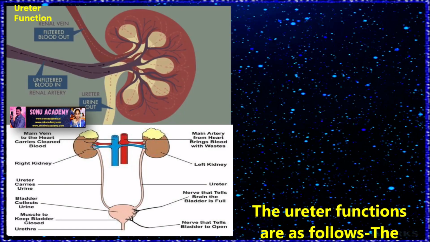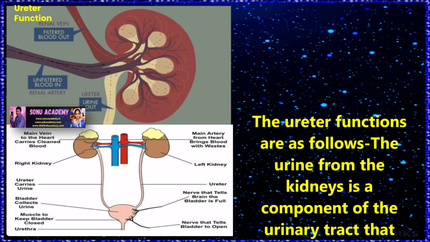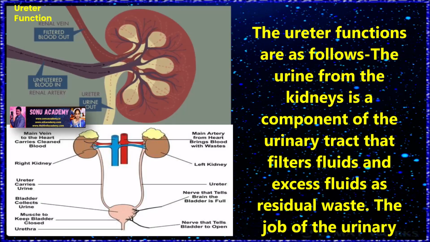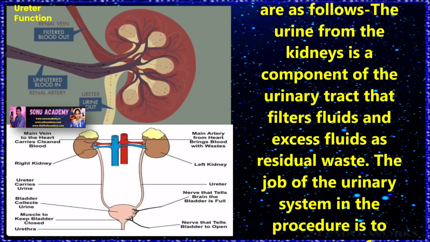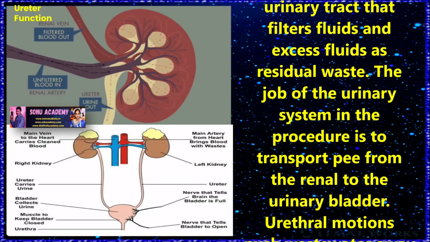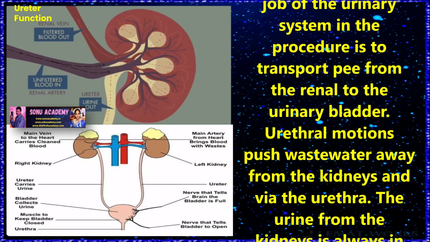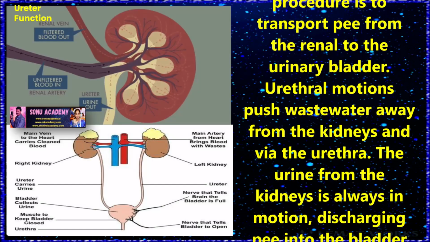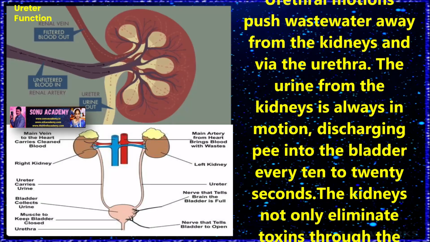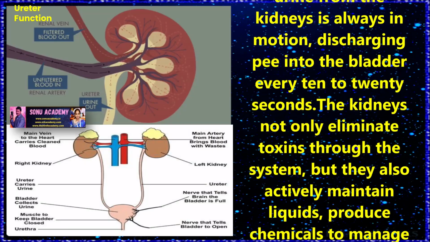Children, let us discuss the functions of the ureter. The ureter functions are as follows. The ureter is a component of the urinary tract that carries excess fluids and residual waste. The job of the ureter is to transport urine from the kidney to the urinary bladder. Ureteral motions push waste away from the kidneys. The ureter is always in motion, discharging urine into the bladder every 10 to 20 seconds.